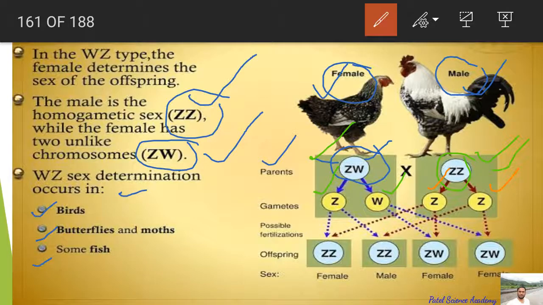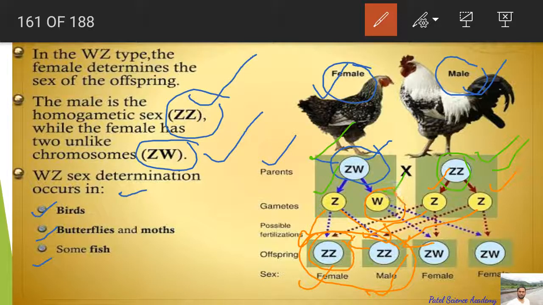So what will be the chances in the cross? If this Z from the female fuses with this Z from the male, the next generation will be ZZ, that is male. If this Z from the male body fuses with the Z from the female body, the next generation will again be male. So there is a 50% chance of male production.